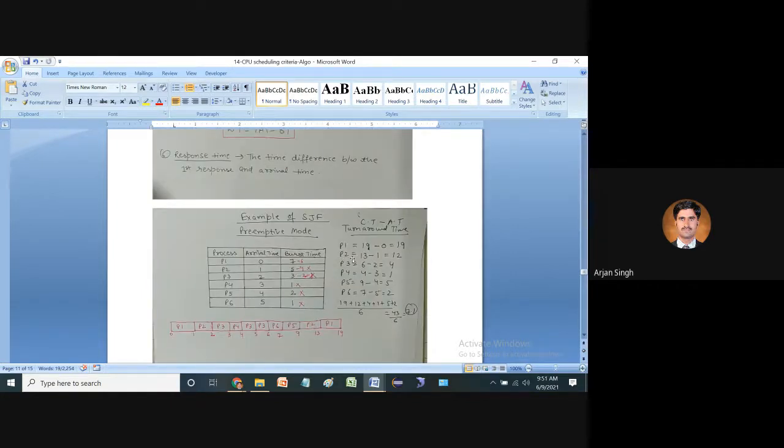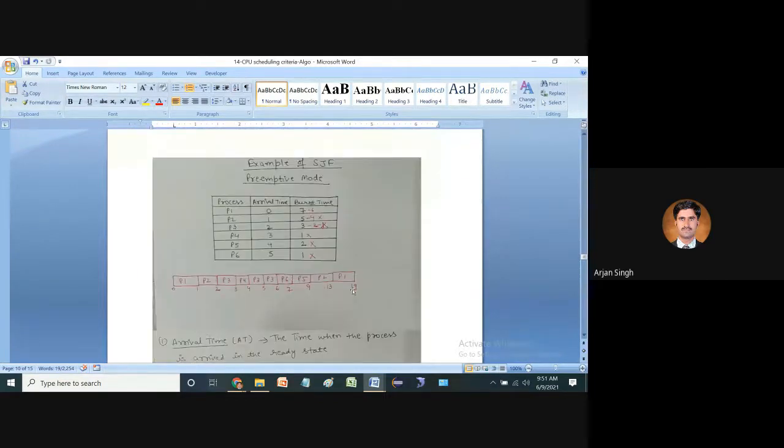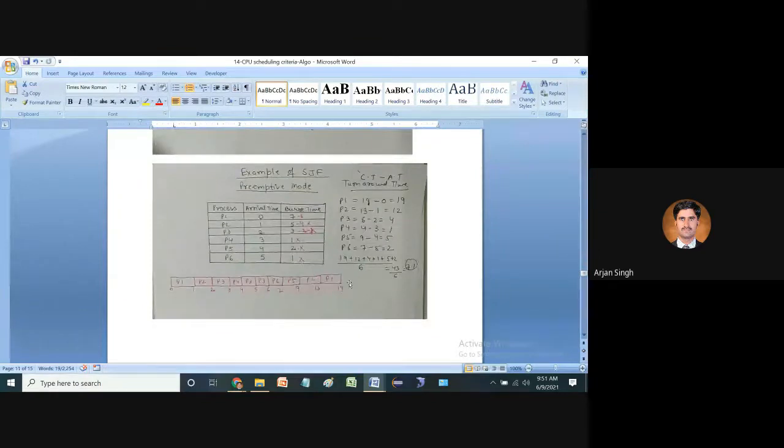With the help of this Gantt chart, we can find out the turnaround time and the remaining factors with the help of formulas that we already know. We can find turnaround time with completion time minus arrival time.